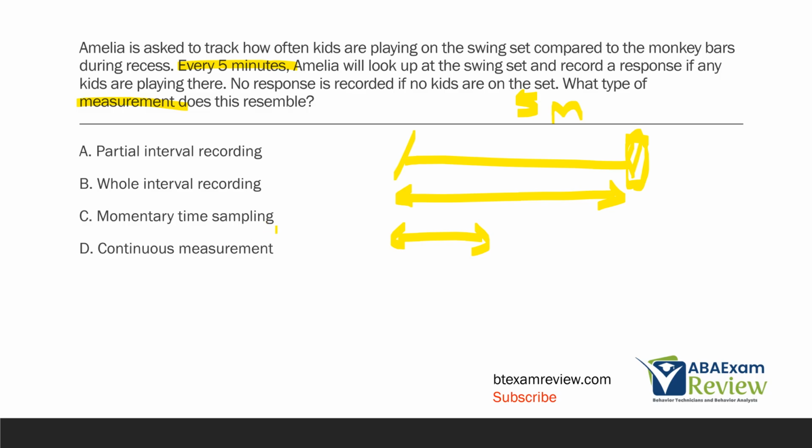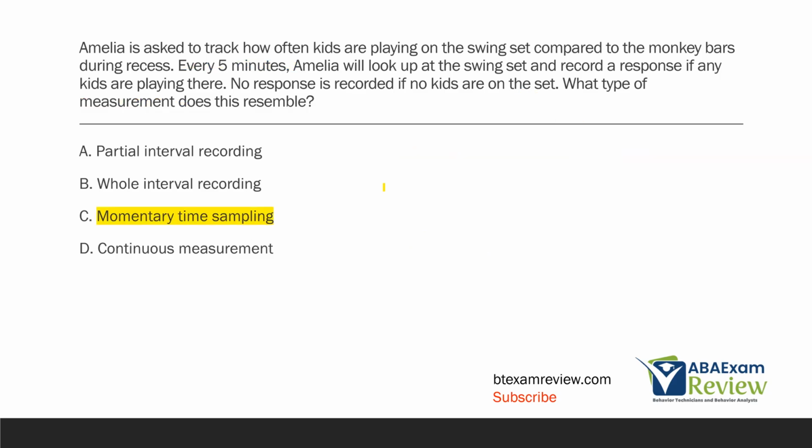Now, D, continuous measurement. This is not continuous measurement because we're working in intervals. We're working with time samples. So when you're working with intervals and time samples, this is always going to be discontinuous. Continuous is along the lines of things like frequency, duration, rate, inter-response time, and latency. The type of measurement Amelia is most likely using is momentary time sampling. She's worried about the moment at the end of that interval.